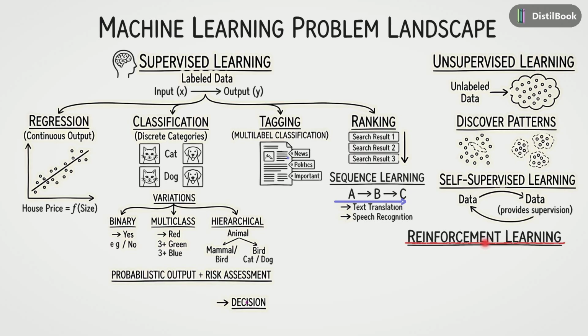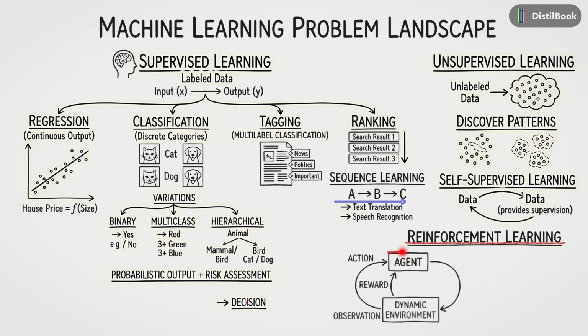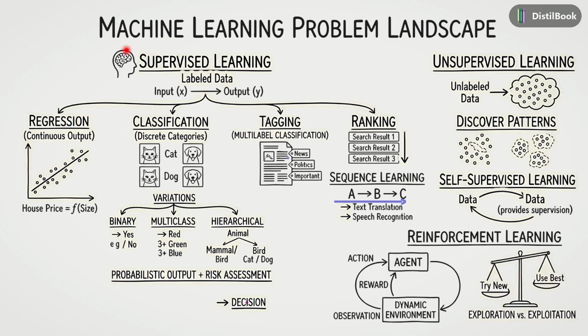This framework moves beyond static datasets to consider intelligent agents that interact with a dynamic environment. We will define the core concepts of actions, observations, and rewards, and discuss the fundamental challenges an agent faces, such as the delicate trade-off between exploration and exploitation. This journey will provide a comprehensive map of the types of problems that machine learning can solve. Now that we have our roadmap, let's dive into the details of our first topic, supervised learning.